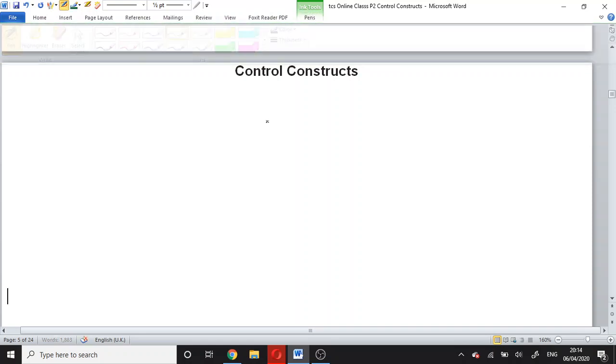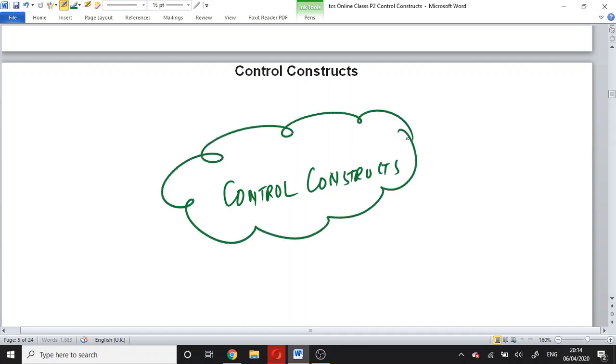We have four types of control constructs. The first and the most important control construct is sequence.